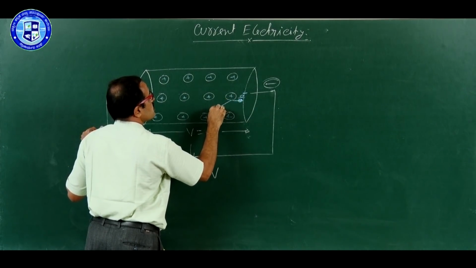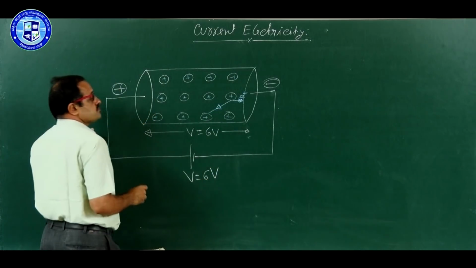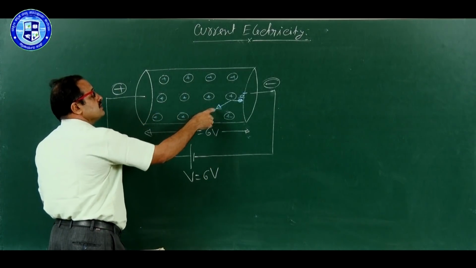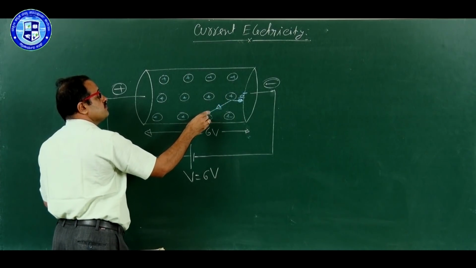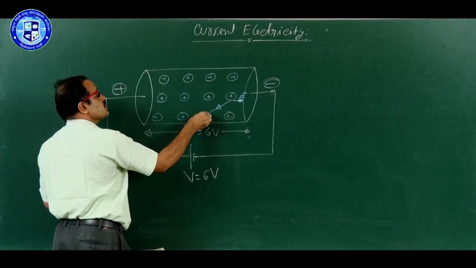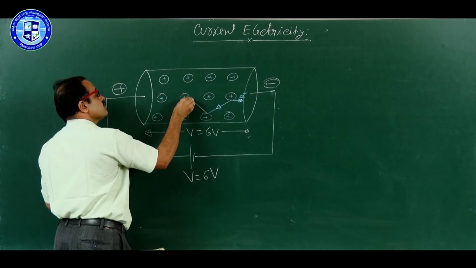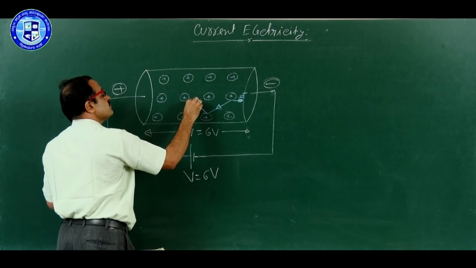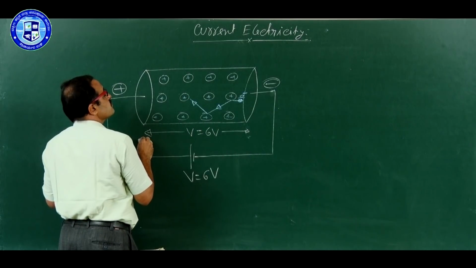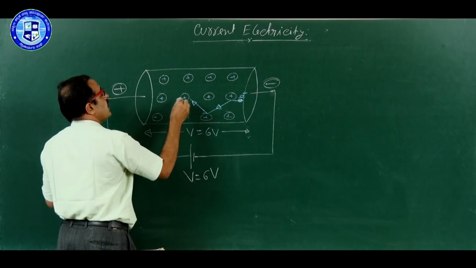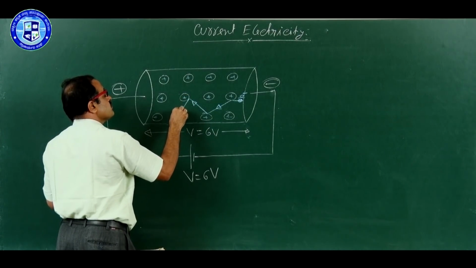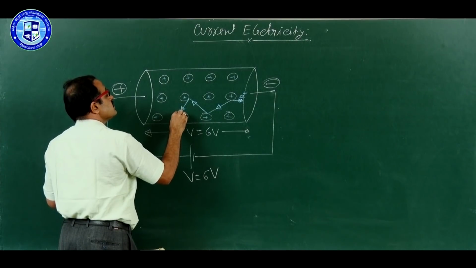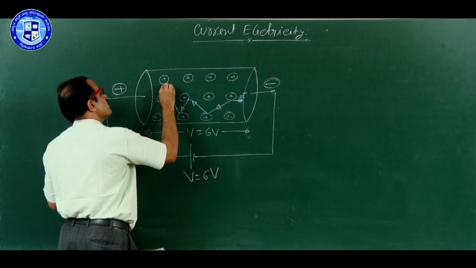So the electron comes like this, and again when it comes like this, it may collide with another atom, therefore it changes direction, it goes like this. And from there, after the collision, it may go like this, and from here the electron may go like this.